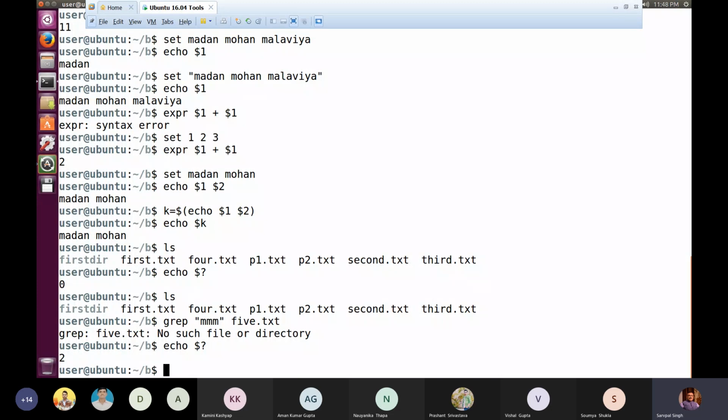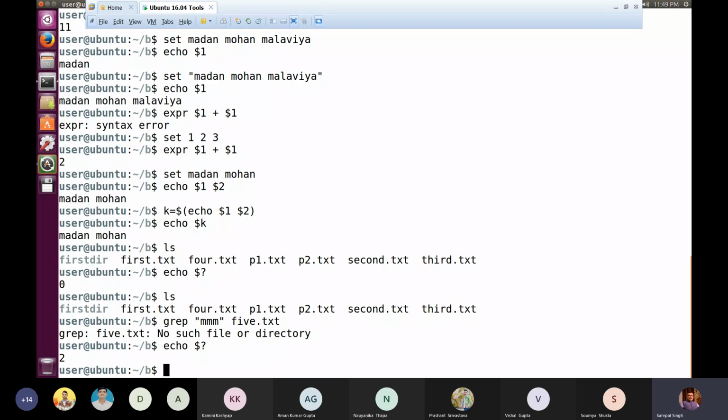Because somebody who might have written that operating system must have made this provision that when grep is returning this code, this kind of explanation should come on screen. So we are simply checking echo $?. We are getting 2. So that is the exit status. Now similarly,